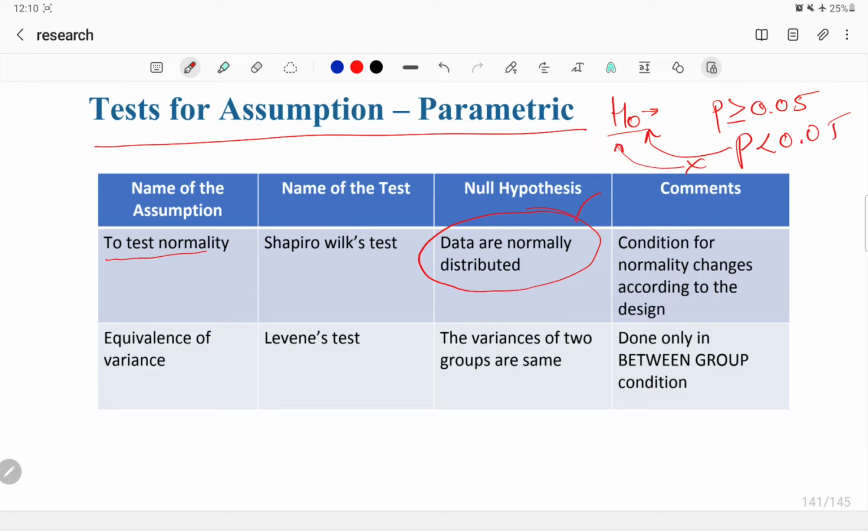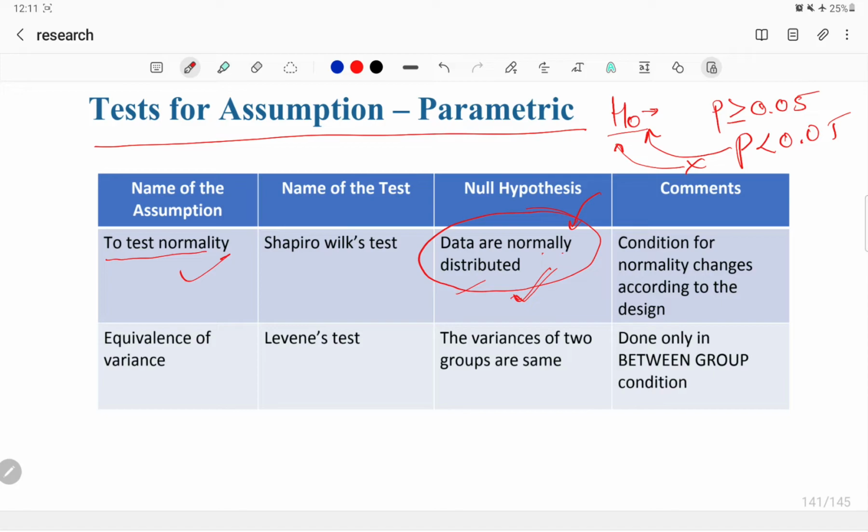For example, if you are doing the normality test, the null hypothesis is this, and the p value comes 0.06 or 0.05, then we'll say yes, data are normally distributed, because the p value is greater than 0.05 and we are failing to reject the null hypothesis. If it's coming less than 0.05, then we'll say no, data are not normally distributed, because we're rejecting the null hypothesis.